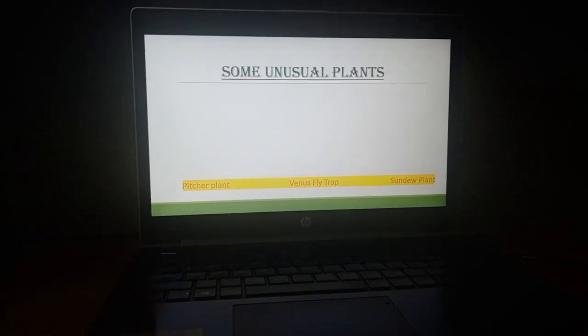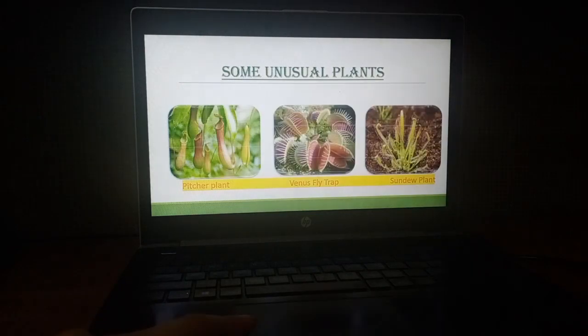Then I gave you a very special type of plants, some unusual plants, and I gave you a short video related to this topic also. Wasn't it interesting, students? You have seen how a Venus flytrap catches its prey and eats that housefly, or you can say the tiny little insects, and then throws its dead body out.